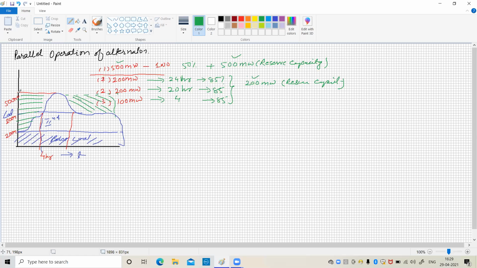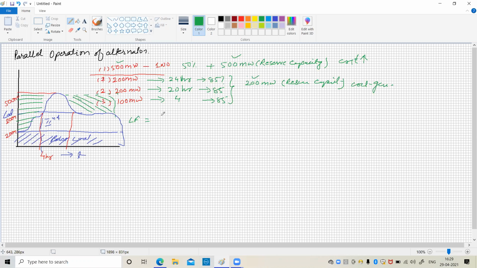Here, if suppose you are working with only a 500 megawatt generator, the generating cost will be higher. Under such condition, the generating cost will be very high. Whereas if you combine different types of generators as well as different capacities of generators, connected in parallel, the cost of generation decreases, isn't it? Because it will increase the load factor.